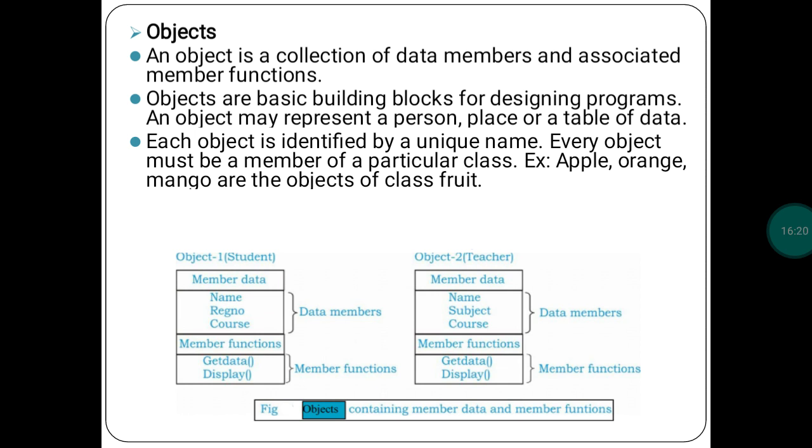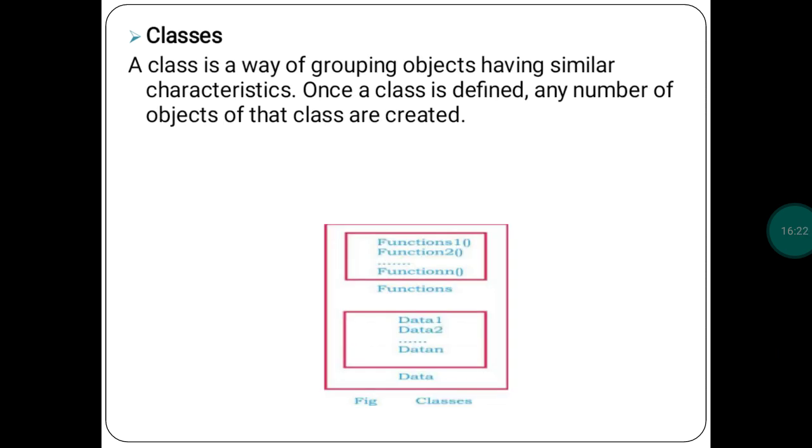This much is over. Then next, class. What is class? Class is a way of grouping objects having similar characteristics. Once a class is defined, any number of objects of that class can be created. What is class? Class is having similar characteristics of any objects.